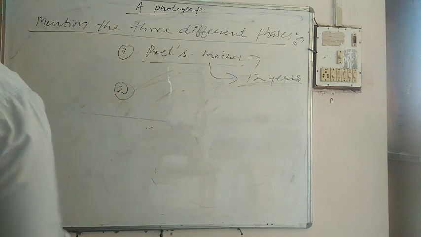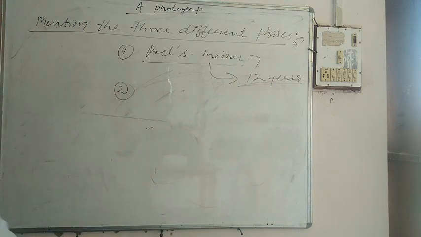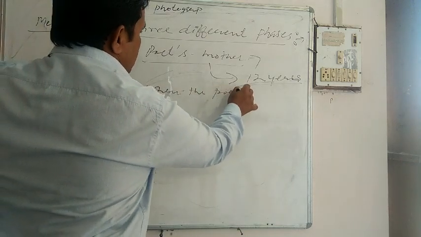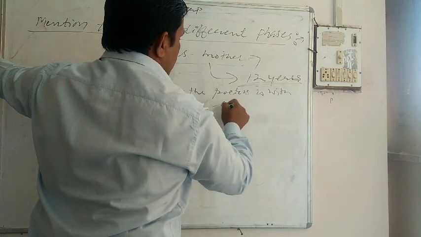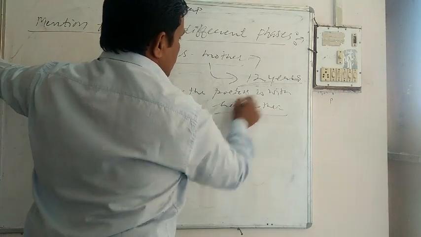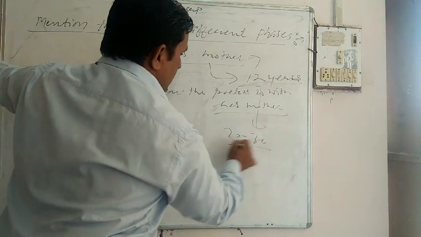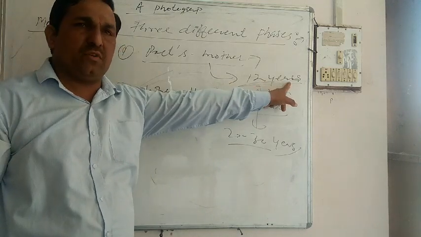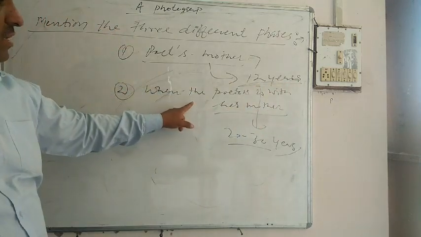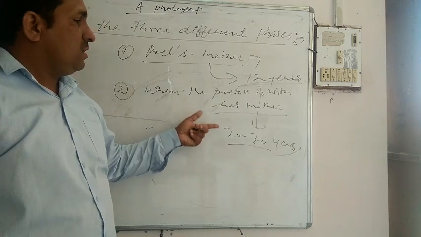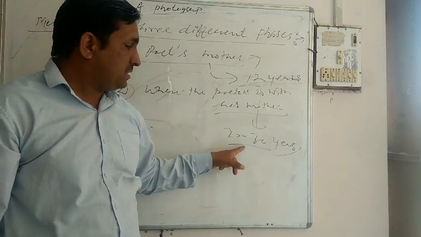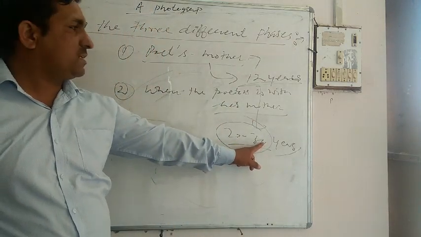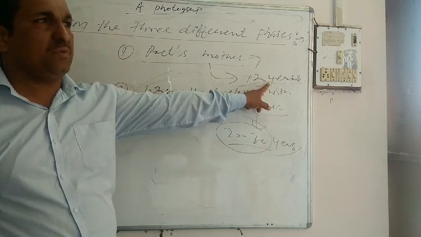In the poem there is a second phase, and that was the phase when the poetess is with her mother. That was the phase of 20 to 30 years later. First phase, when the poetess's mother was only 12 years old or so, and in the second phase the poet was with her mother, absolutely 20 or 30 years after that photograph that is being seen there.